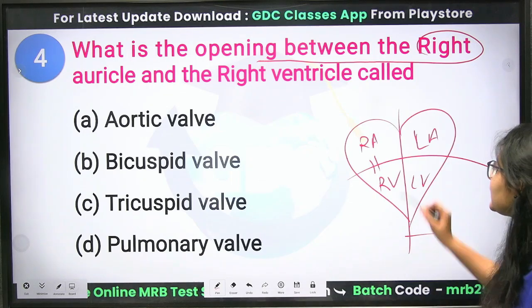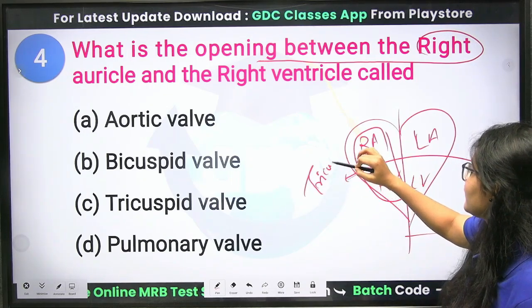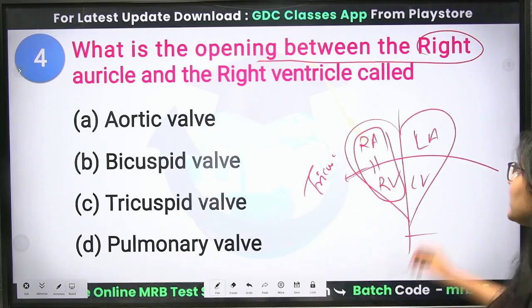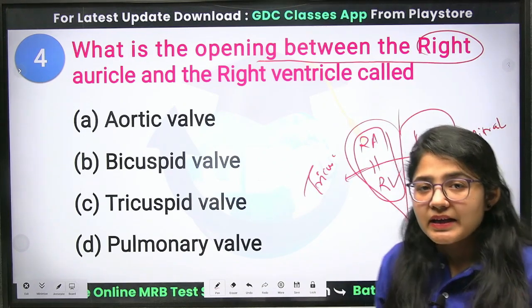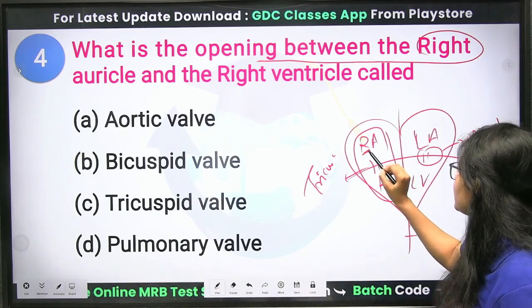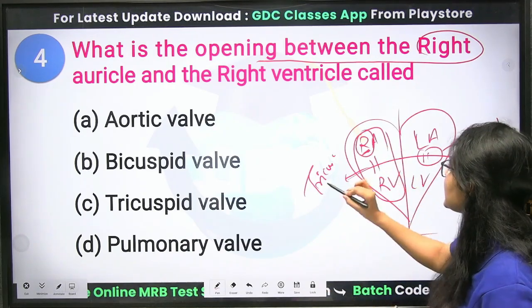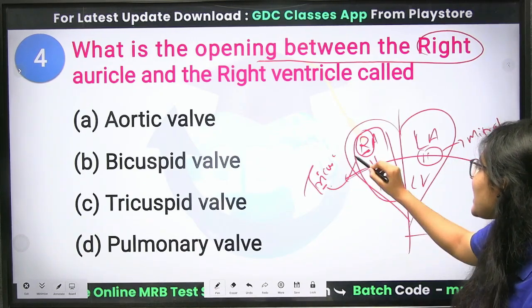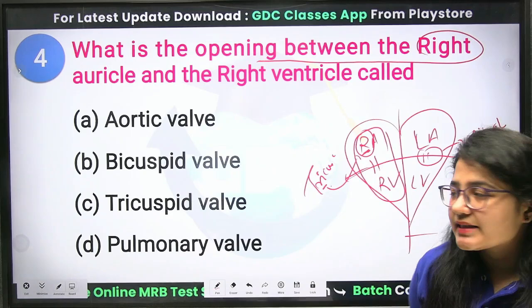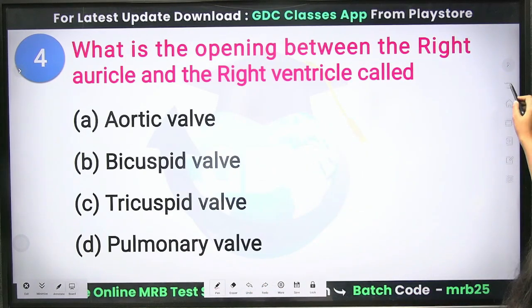So let me tell you, the right portion comprises the tricuspid valve. And the left portion comprises the mitral valve. Clear? So if you want to remember it in an easy way, from right, you can just see the second letter of tricuspid, that is R. So this R stands for your right side. Clear? So what will be the correct answer? That is the tricuspid valve.